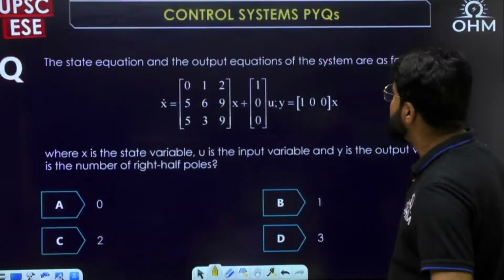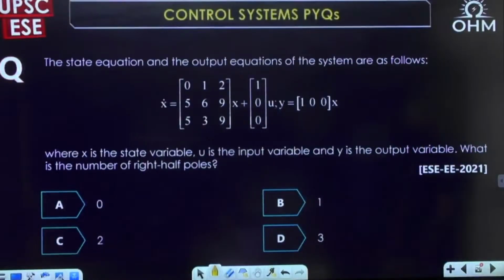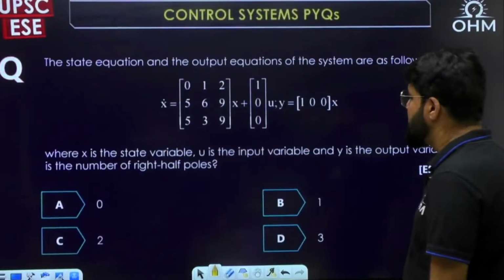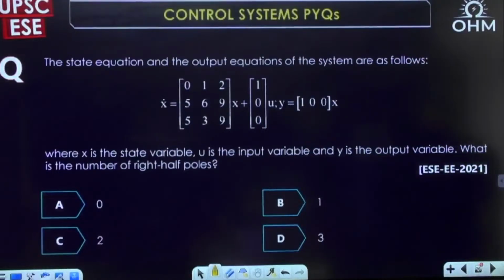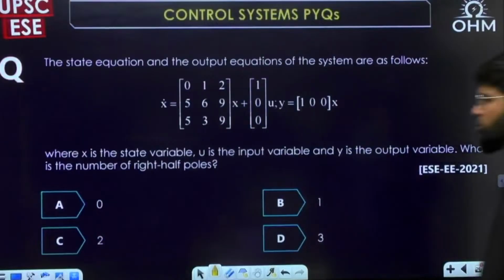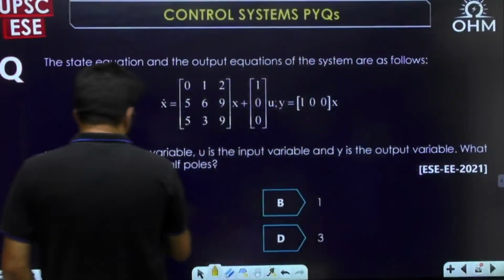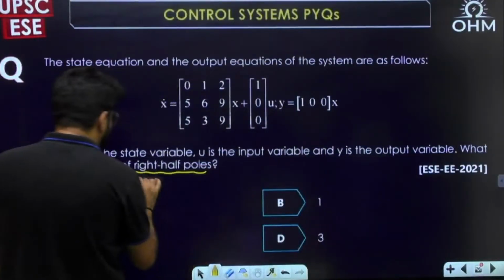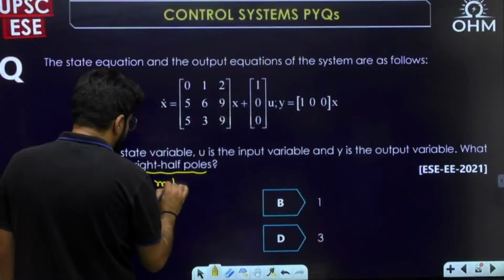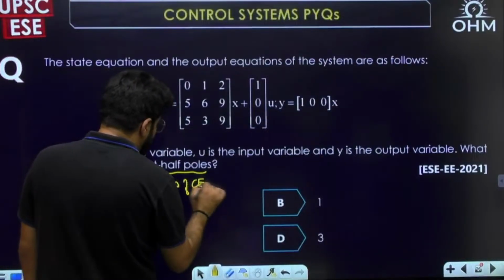The state equation and the output equation of a system are as follows: X dot equal to AX plus BU, Y equal to CX. X is the state variable, U is the input variable, Y is the output variable. What is the number of right half plane poles? Now see, right half plane poles. Now poles are normally what? Roots of the characteristic equation of the system.